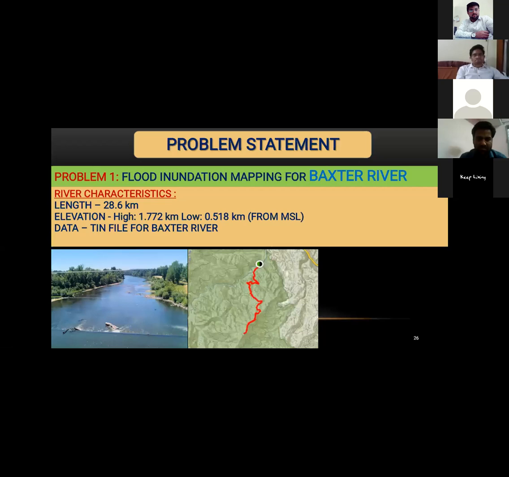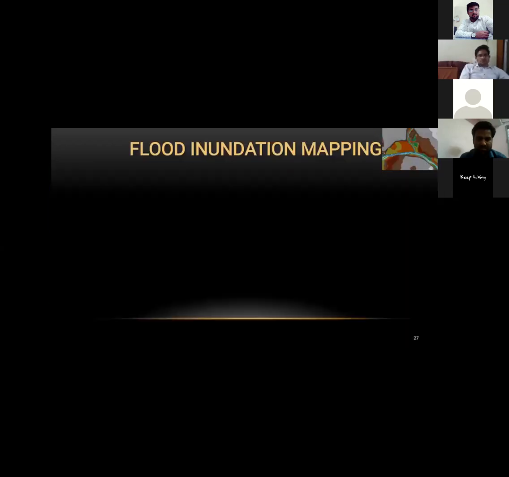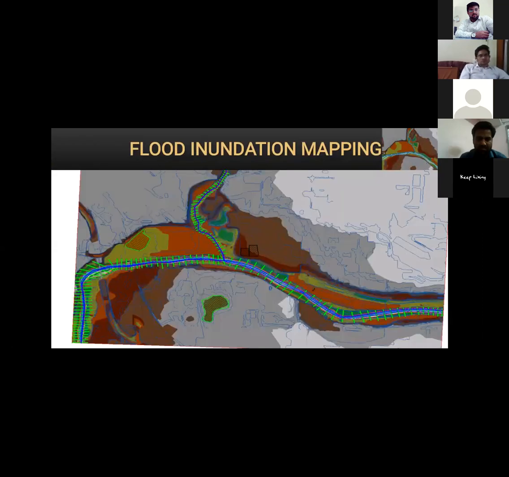So here is the problem statement I'm taking. It's for the Baxter River Creek, located in California, US. The TIN file for this was easily available on earthexplorer.org. I'm taking the characteristics of the river that are shown, like the length is 28.6 kilometers. The elevation of this river extends from 1.7 kilometers to 0.5 kilometers from mean sea level. So here is a flood inundation mapping that is done using digitization in the editor toolbox manually.